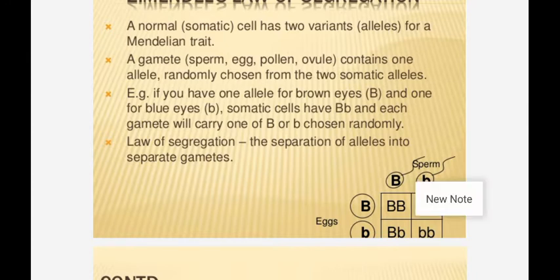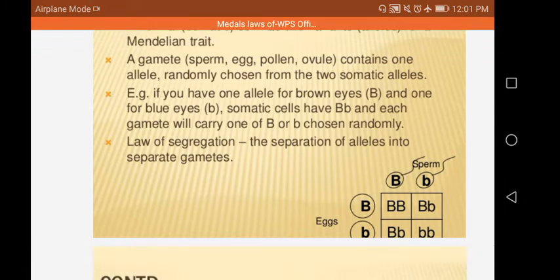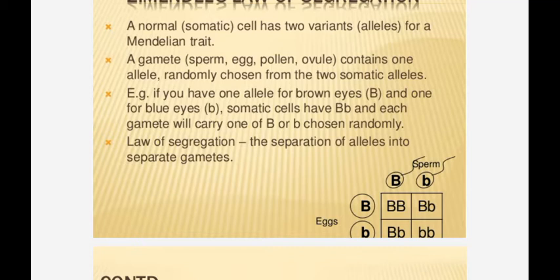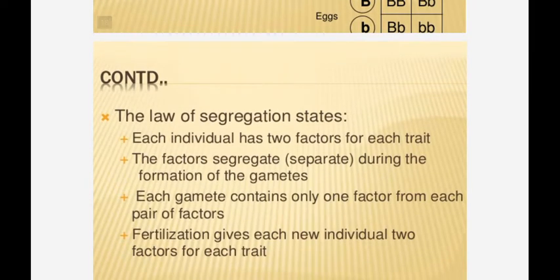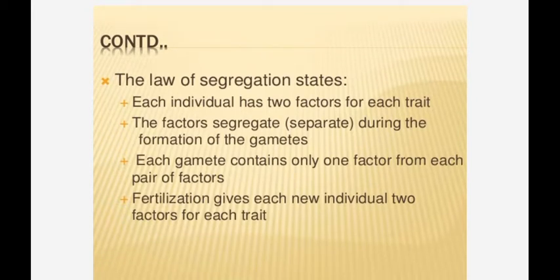So from the mother one allele will come, from the father another allele will come. They get separated. This is called segregation, separation. In a gene, when one allele gets separated from another allele, it is called the law of segregation.